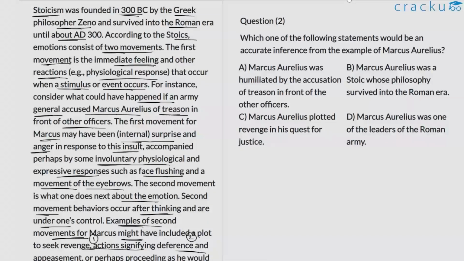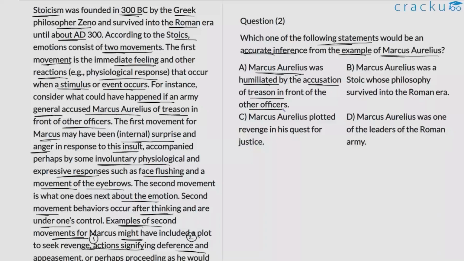Question number 2. Which one of the following statements would be an accurate inference from the example of Marcus Aurelius? Let us examine the choices. A. Marcus Aurelius was humiliated by the accusation of treason in front of other officers. This is a possibility that the author hints at. He's trying to tell us about this hypothetical situation. So the entire purpose of that exercise is to tell us about first movement and second movement. It's not necessarily something that actually took place.